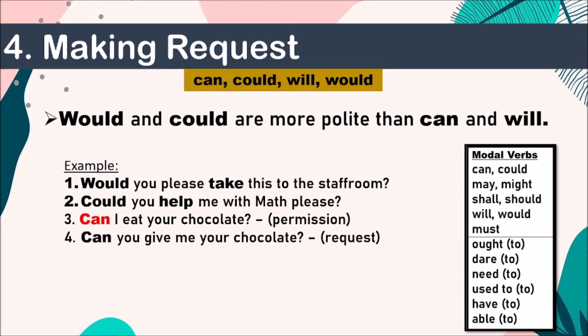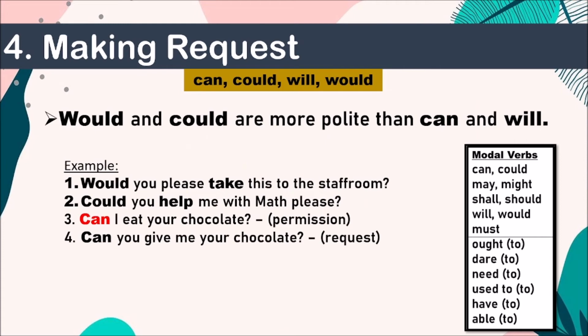Now, what is a request then? Can you give me your chocolate? Can you give? Now, with the word give, you are telling that person to do something. When you're telling the other person to do that verb, to do that action, then a request will come. Okay, you are not asking for yourself, you are telling them to do something. Please remember, this can be very confusing.